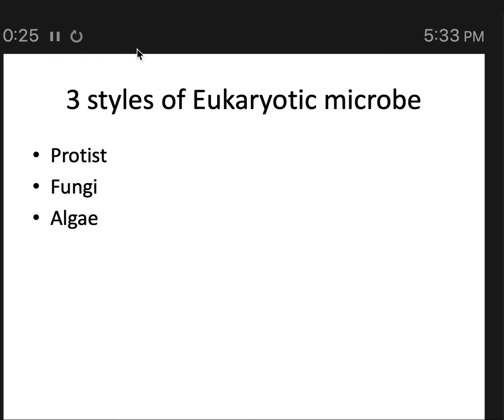So if your definition of microbe is a single-celled organism, this is going to be your list of eukaryotic microbes. But if you're counting anything that you need to look at under a microscope, there could also be some animal microbes as well, because there are some animals that are too small to see with the naked eye, like tardigrades or water bears, for example, and certain kinds of parasitic worms. But we're just going to focus on the single-celled microbes here.